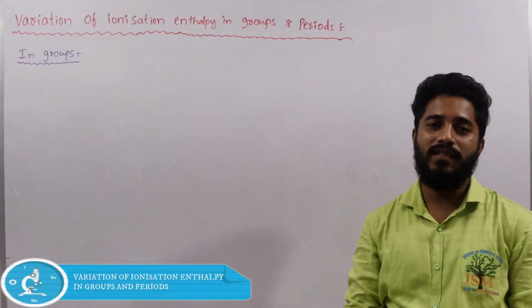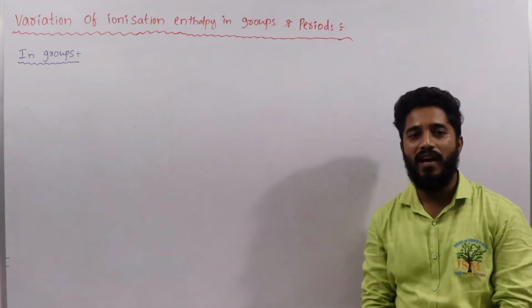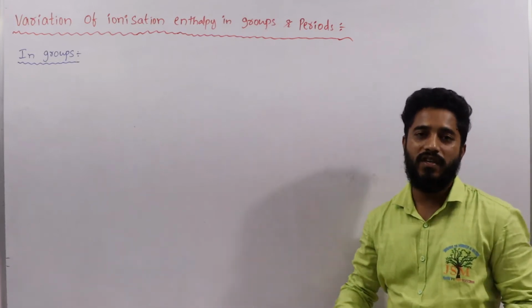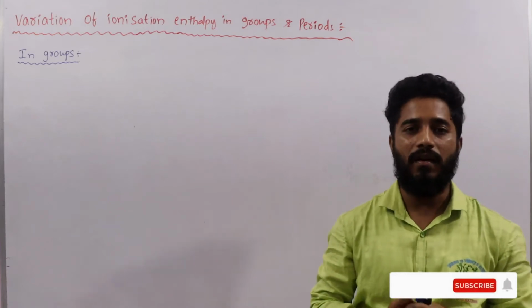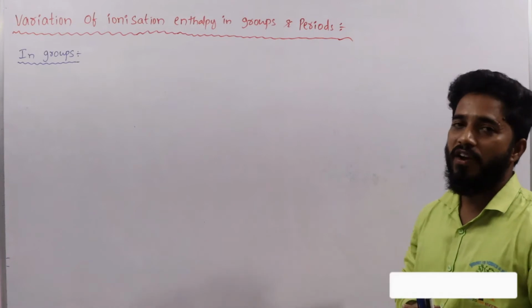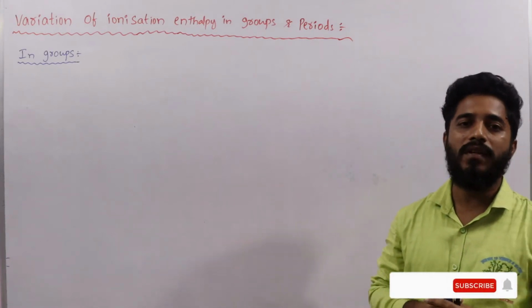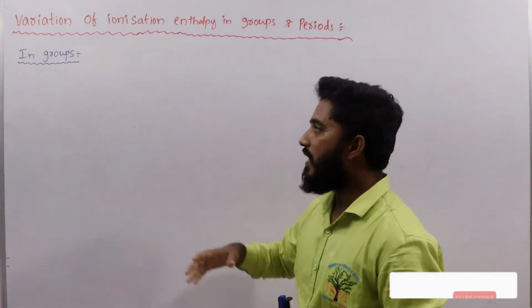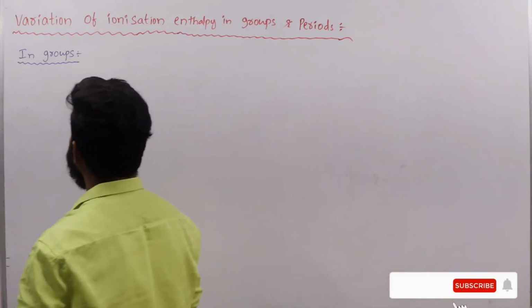In last videos we discussed what is ionization enthalpy and what are the factors affecting ionization enthalpy. In this video I am going to explain variation of ionization enthalpy in groups and periods. So what happens to ionization enthalpy in groups?